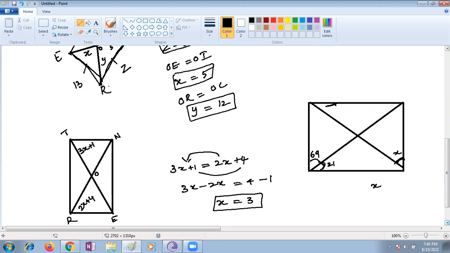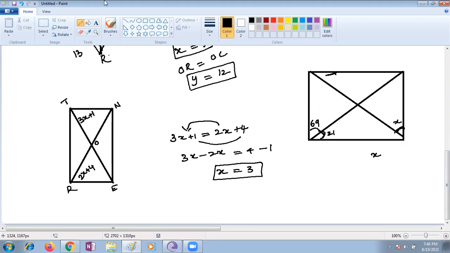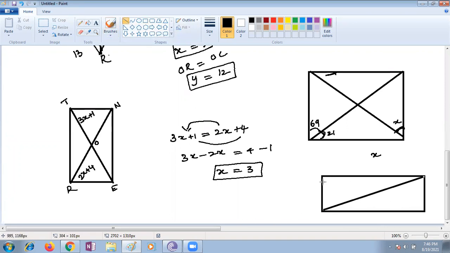Another question is given in the same rectangle concept. The diagonals are given, with unknown angles. This is a property of lines and angles, children.